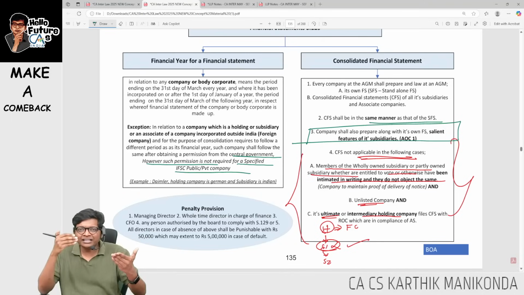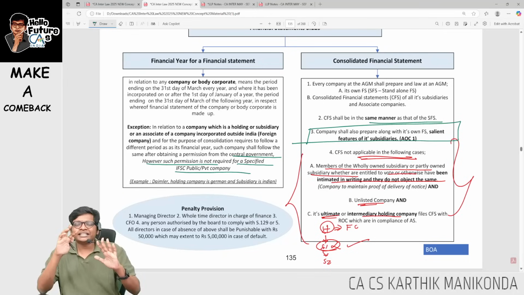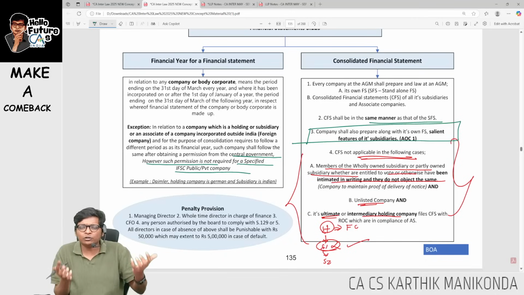Sir, in foreign country, audit is not mandatory. I have only unaudited FS, sir. Then take the unaudited FS and do consolidation. So if the foreign subsidiary is not audited, take it as it is. Dollars, convert to rupees. Then different language, convert to English. Different financial year, try to convert to the same financial year.